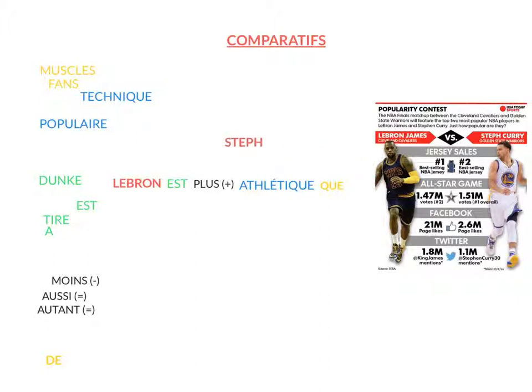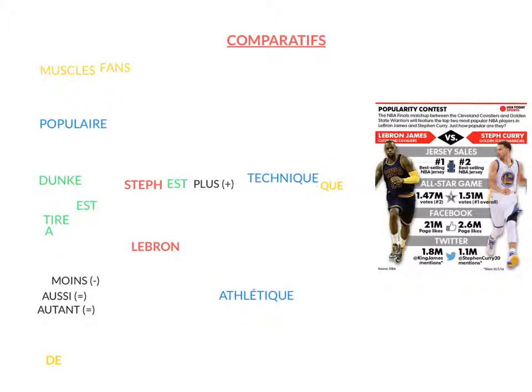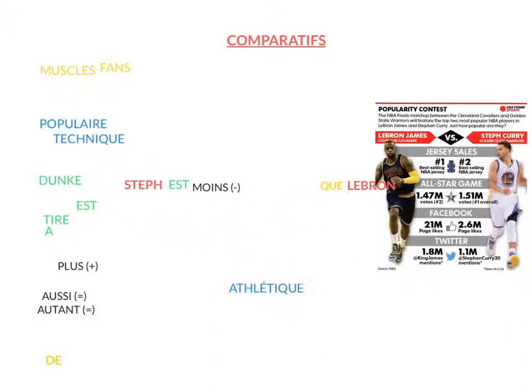We can change. I can say Steph est plus technique que LeBron, right? I can use moins, why not? Steph est moins athlétique que LeBron. It works, right? Steph is less athletic than LeBron. So this is how you say more than or less than. Just add that little que and use that thing you want to compare with at the end.